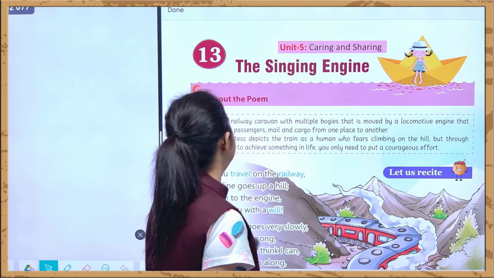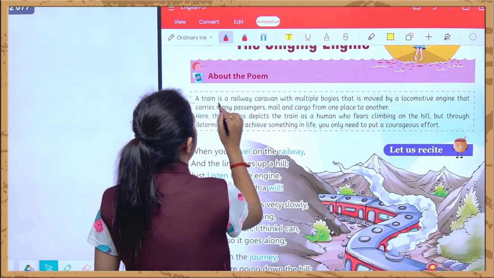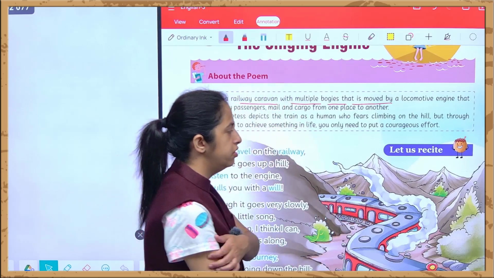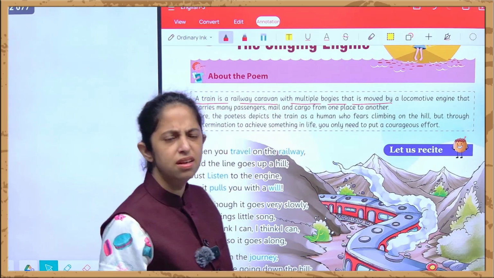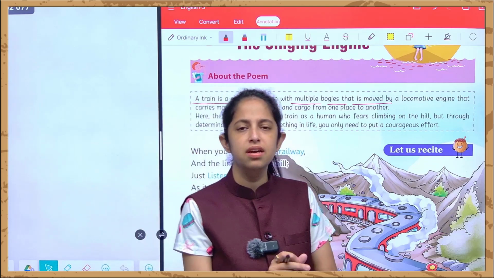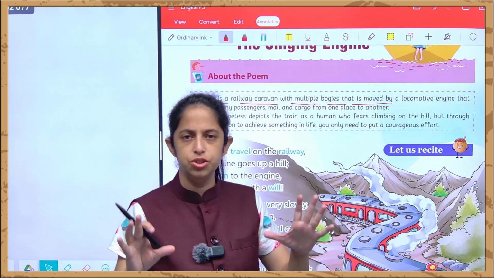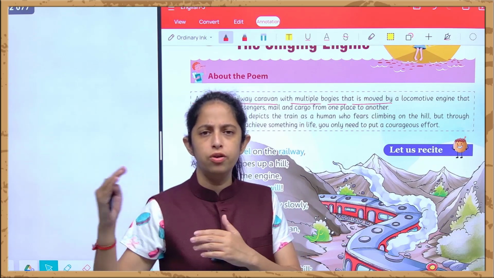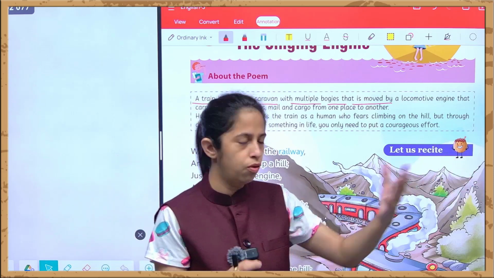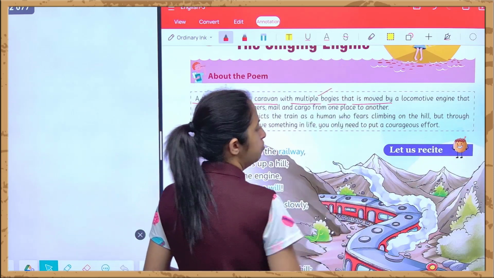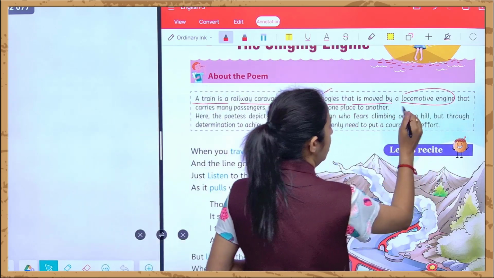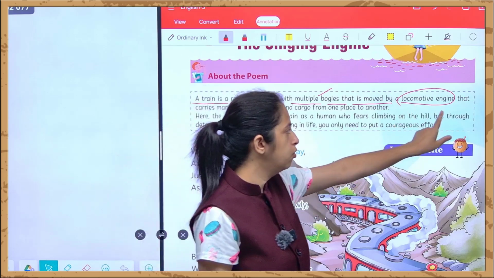So let's read this story. A train is a railway caravan with multiple bogies that is moved by a locomotive engine. See, what is a train? Train is basically a railway caravan. Caravan is basically, you can say, a kind of vehicle, a kind of engine where multiple parts are joined together to move forward. That actually gives a push to move forward, and with multiple bogies. Bogies actually are the compartments, and that is moved by a locomotive engine. Anything that is moving is known as locomotive engine.